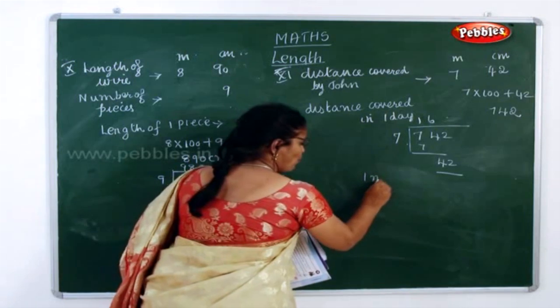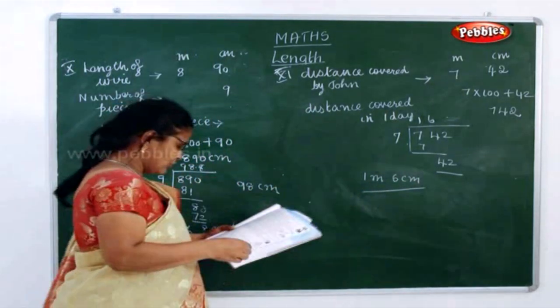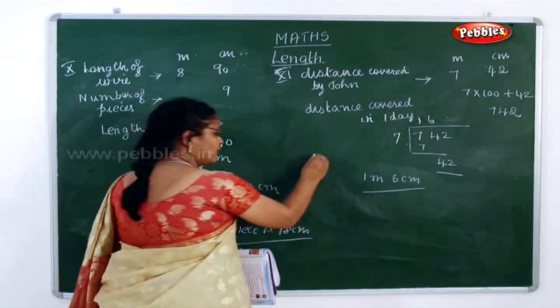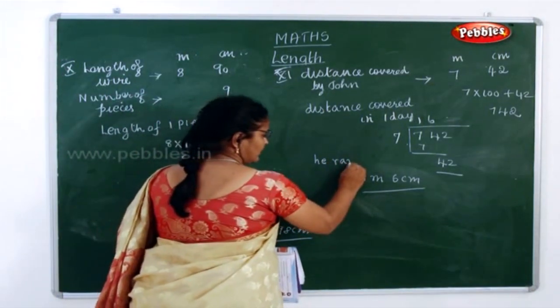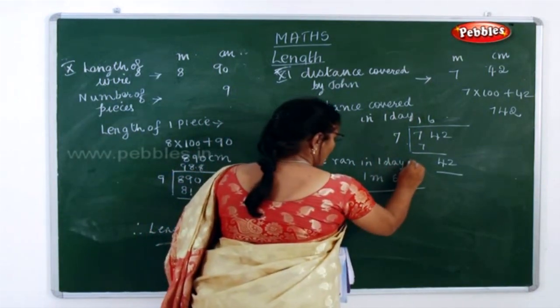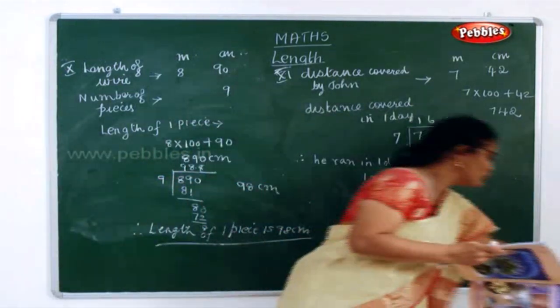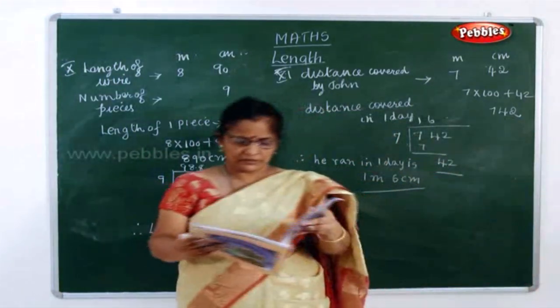So you will write 1 meter and 6 centimeter he has covered. Therefore the distance he ran in one day is 1 meter and 6 centimeter. So this is how you have to do your practice time sums.